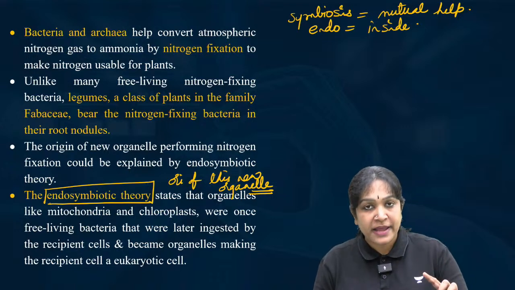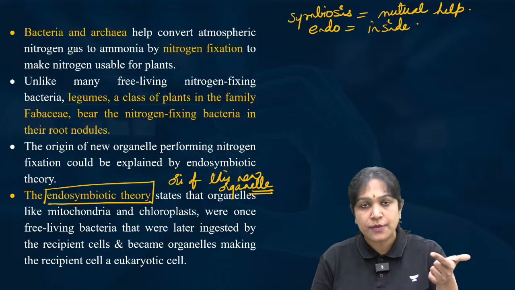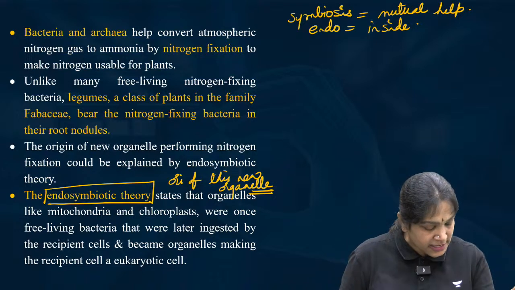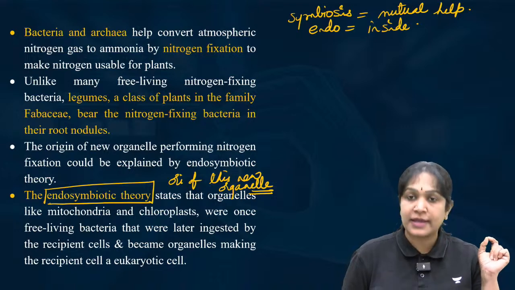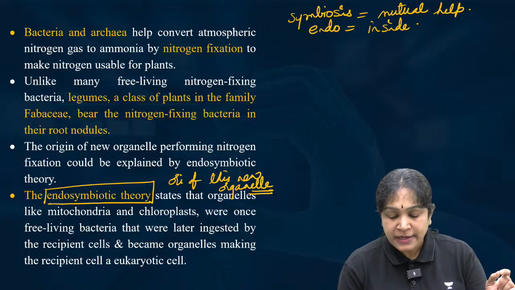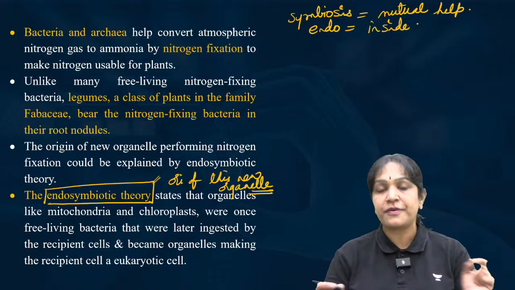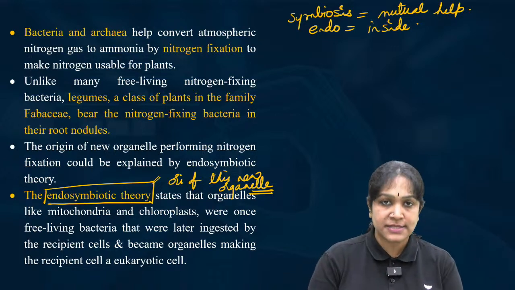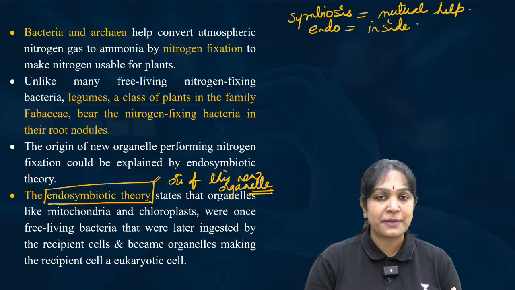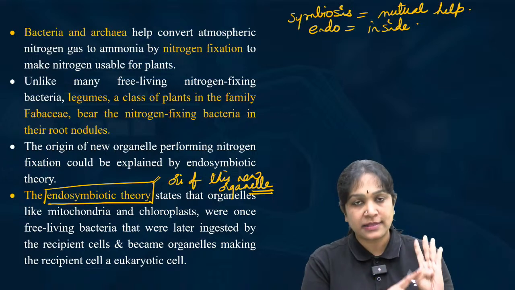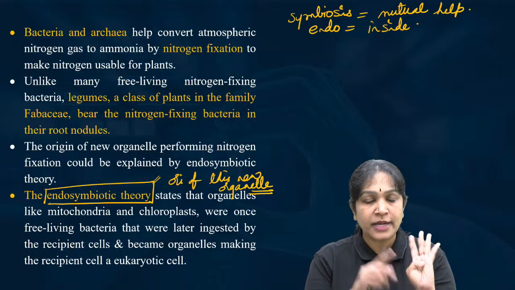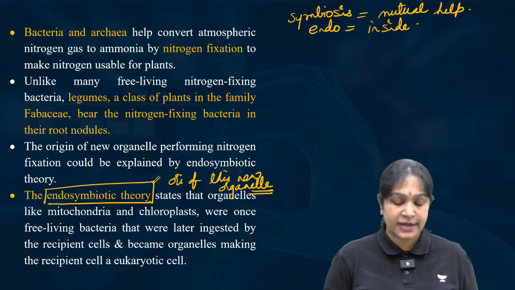Endosymbiotic theory explains the origin of this new organelle. To explain endosymbiotic theory, I am clarifying certain terms. Symbiosis means mutual help. Endo means inside. So what am I explaining now? Endosymbiotic theory, to explain the origin of this organelle.